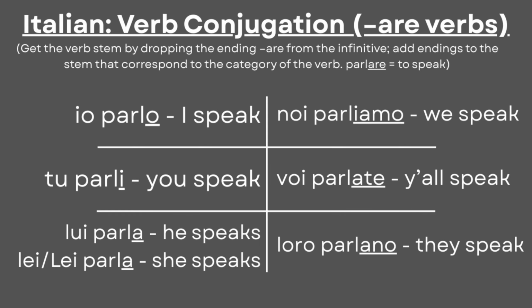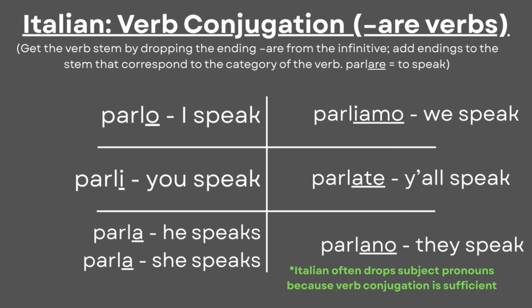Io parlo. Tu parli. Lui, lei parla. Noi parliamo. Voi parlate. Loro parlano. These are the endings for regular -are verbs in the present in Italian. And remember that the language often drops the pronouns because verb conjugation is sufficient in telling who the subject is.